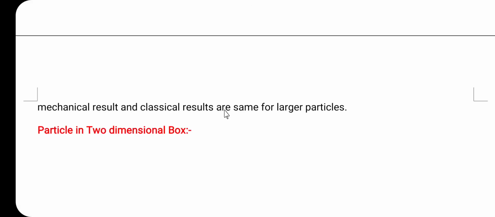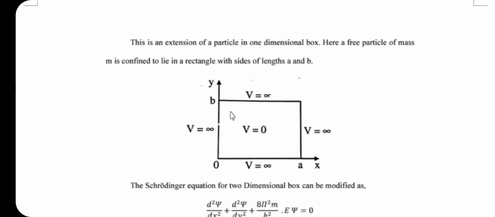So let us consider the particle in a two-dimensional box. Let us consider the diagram first. This is the diagram for the particle in a two-dimensional box. Again, inside the box the potential energy V is equal to 0. Outside the box, the potential energy V is equal to infinity, as for the particle in a one-dimensional box. So this is an extension of the particle in a one-dimensional box.